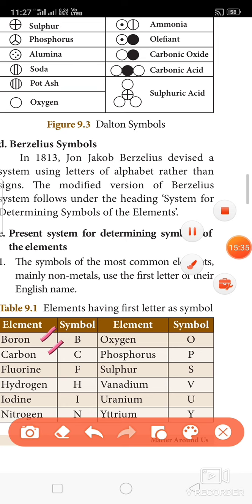So, see this: boron, carbon, fluorine, hydrogen, iodine, nitrogen. These are all non-metals. They are not metals. What are metals and non-metals? We are going to learn it later. Okay. Now let's learn the symbols.